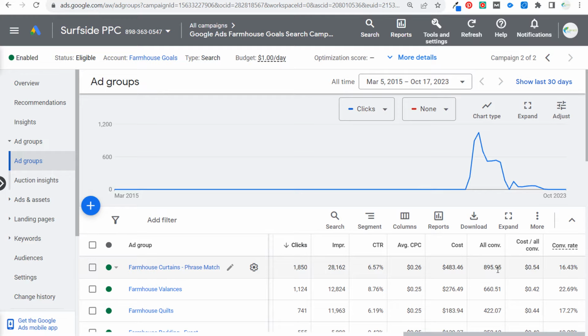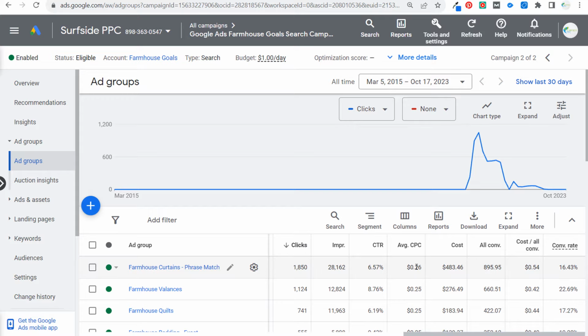So if you have a keyword that has a high average cost per click, but it is driving you conversions, it has a good conversion rate, and your cost per conversion for that keyword or for that individual ad group is one of your better performing keywords, it's not something I would change. There are certain keywords that are going to have higher costs, and generally a keyword with higher costs means it has more competition because advertisers have seen success from that keyword.